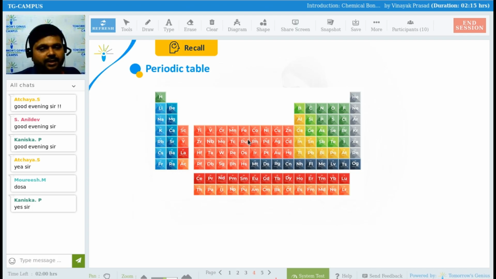Okay. Now this is only for recall purposes, guys. You might have gone through this in your previous classes about the periodic classification of elements, in which you learned about the S block, P block, D block, F block. Everything we have seen in our previous classes. Yes or no, guys? This is the S block. This is only for remembrance purposes that I have given here. This is the D block.